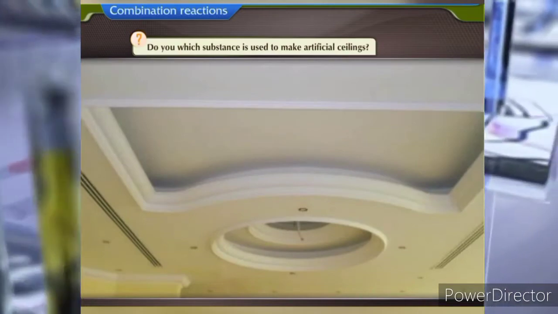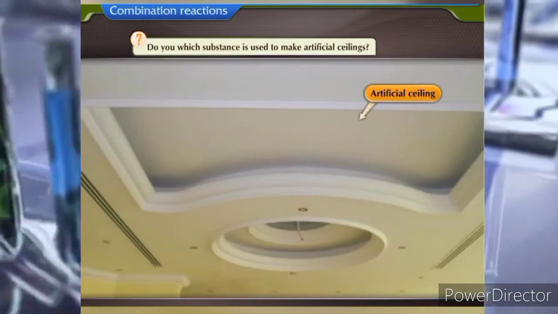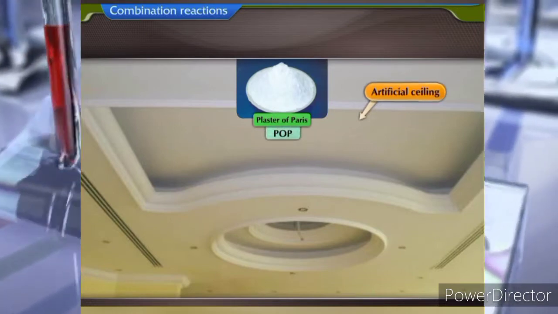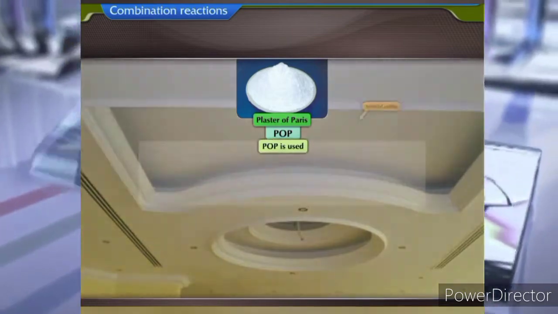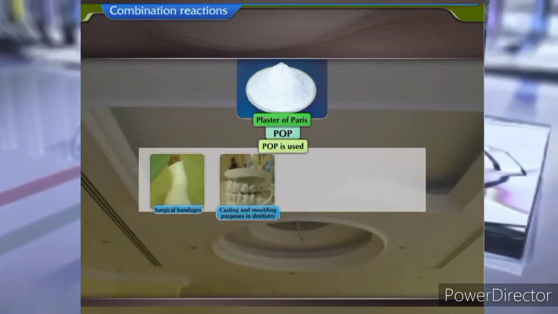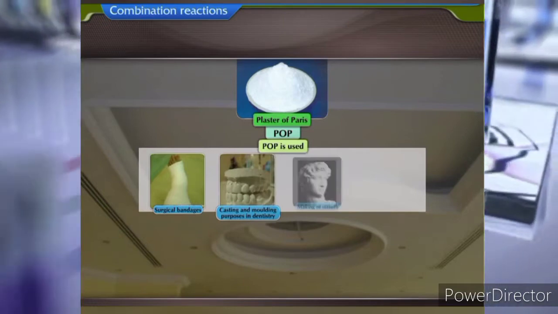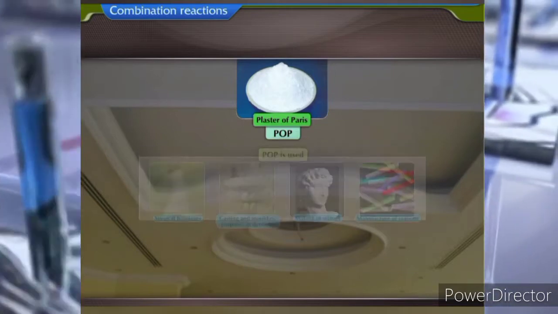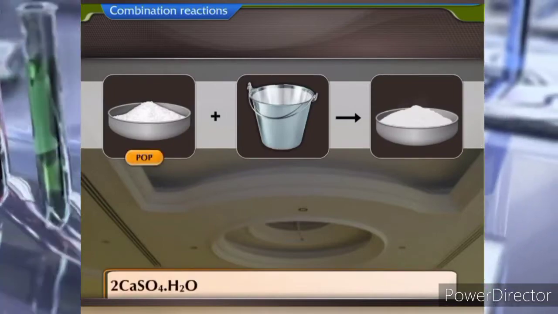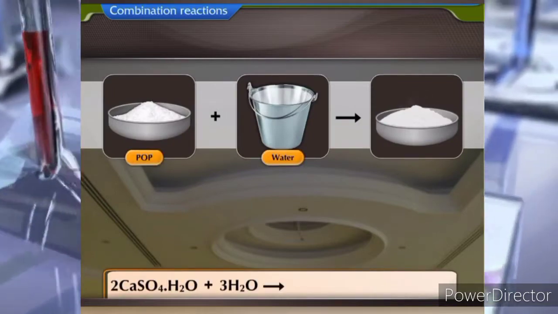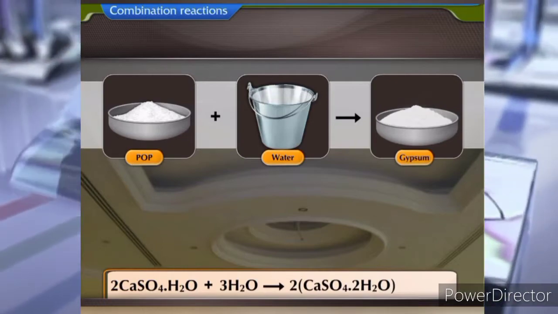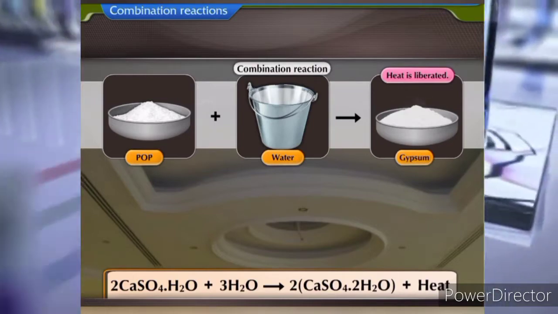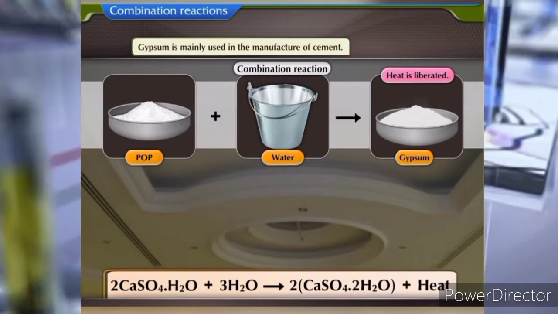Do you know which substance is used to make artificial ceilings? Plaster of Paris, commonly known as POP, is used in making artificial ceilings. It is also used to make surgical bandages, in casting and molding purposes in dentistry, in the making of statues, manufacture of crayons, etc. POP, when mixed with water, sets into a hard mass called gypsum. During this reaction, heat is liberated. This is a combination reaction. Gypsum is mainly used in the manufacture of cement.